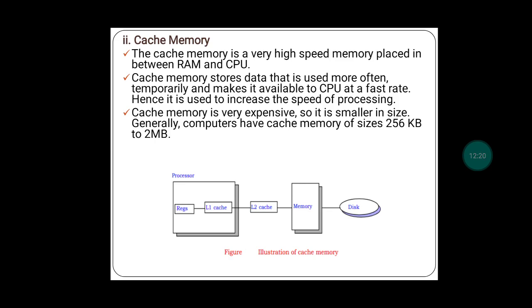Now see the diagram. The processor is there. So inside the processor, what is located? Registers are there. Then next there is one type of cache, that is L1 cache, which is also placed inside the processor only. Processor is nothing but the CPU. And there is another type of cache, that is L2 cache. Where is it placed? It is placed between this processor, meaning the CPU, and memory. Memory is nothing but RAM memory. Okay. So now we will see what is this L1, L2, and one more type of cache, that is L3 cache. Here L3 cache is not mentioned in the diagram because it will not be there on all systems.